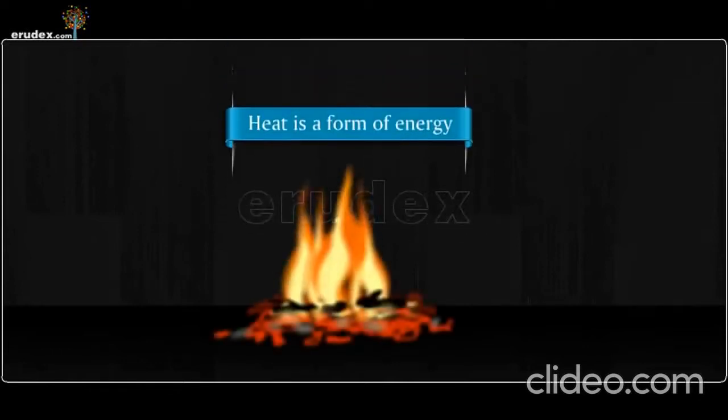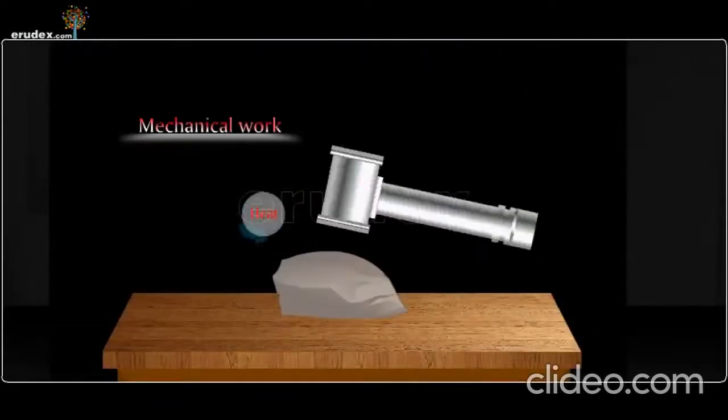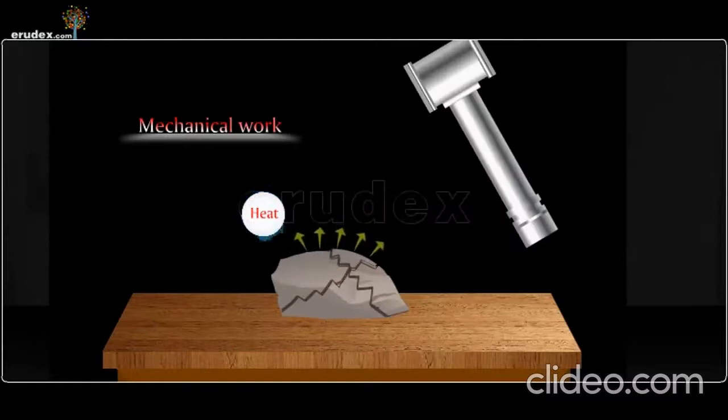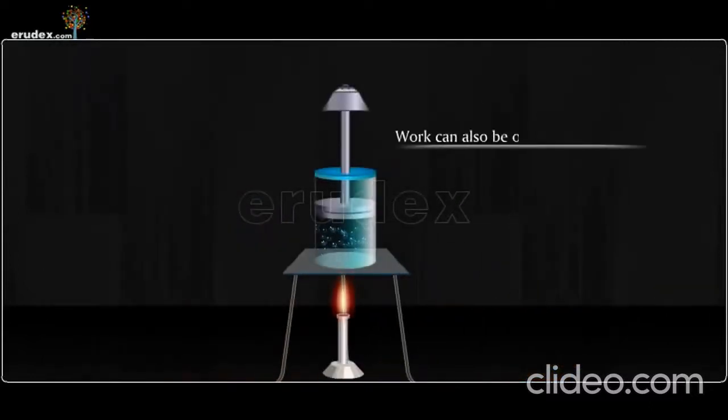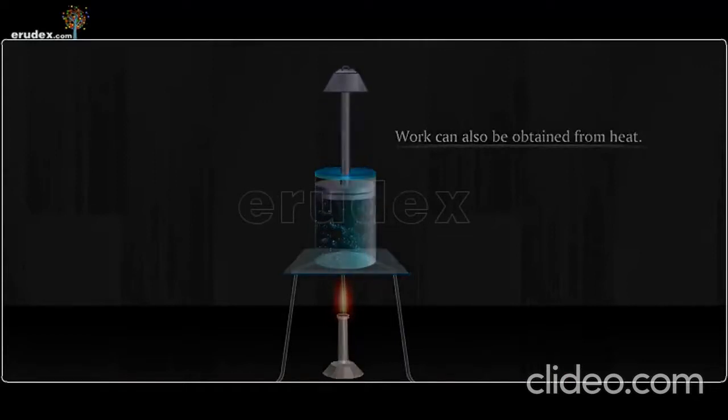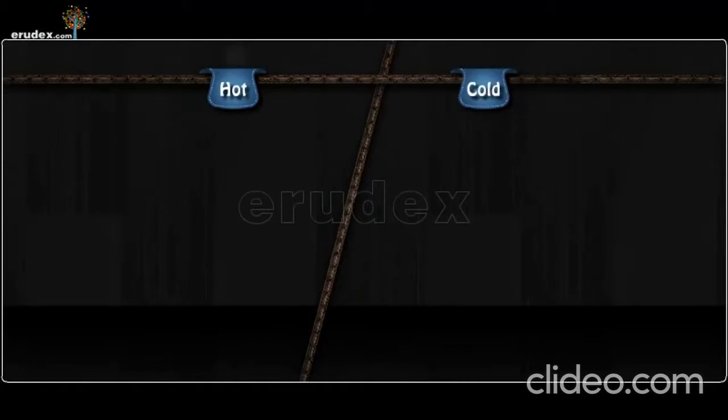Heat is a form of energy because it is obtained from mechanical work, and work can also be obtained from heat. Let us know the difference between hot and cold.